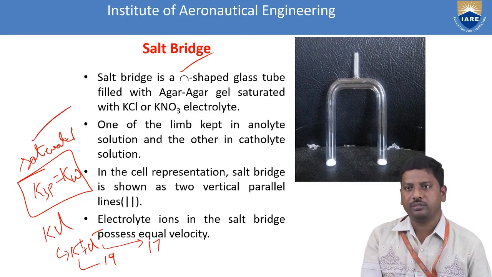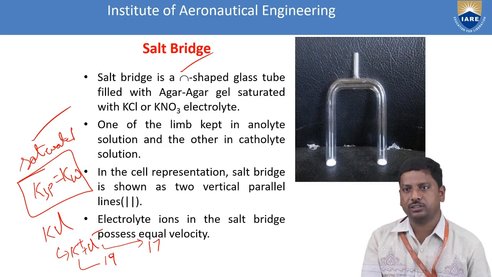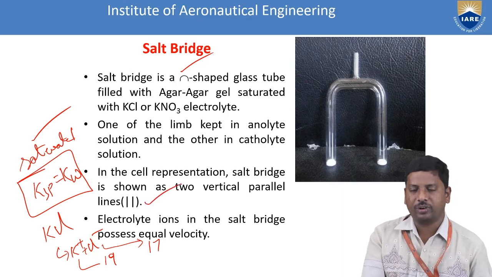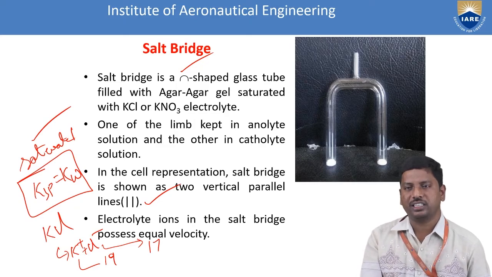One limb is kept in the anolyte solution and the other limb in the catholyte solution. Anolyte means nearby the anode, whereas catholyte means nearby the cathode. In the cell representation, the salt bridge is always represented by vertical parallel lines. This is very important. The electrolyte ions in the salt bridge maintain equal velocity. This is the condition maintained in the case of the salt bridge.